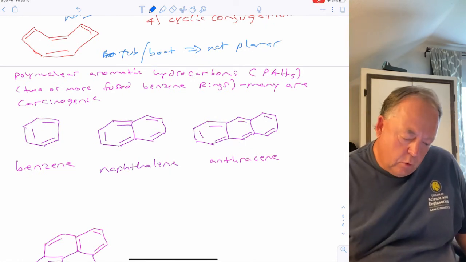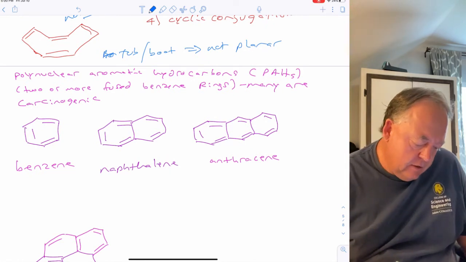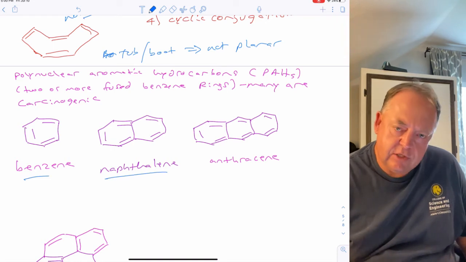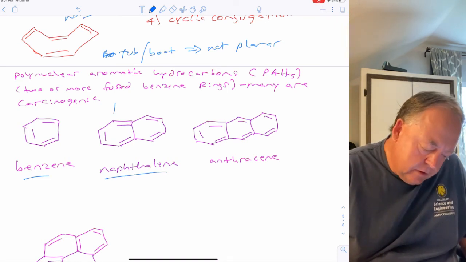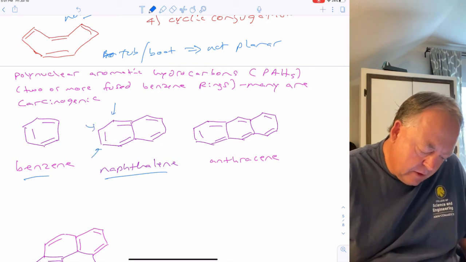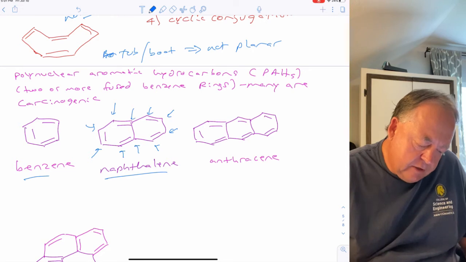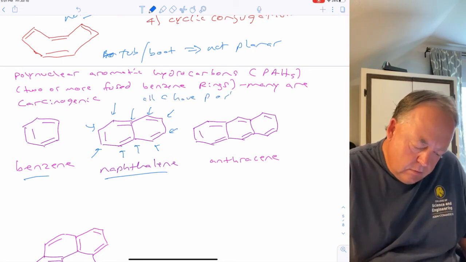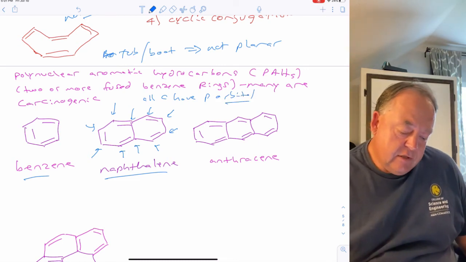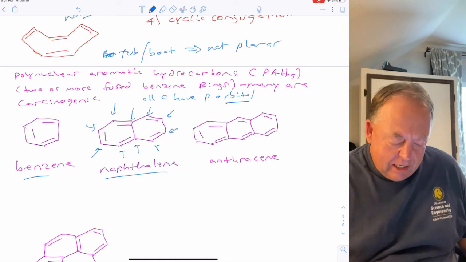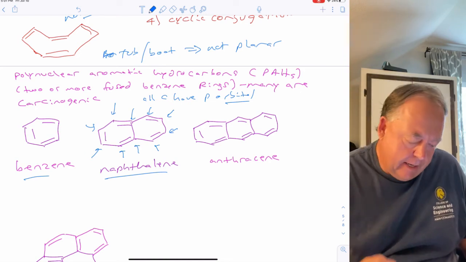Okay, so just some more examples of aromatic compounds. So we looked at benzene. This compound is called naphthalene. So obviously it's cyclic. All of the carbons have a double bond to them, right? Every single carbon's got a double bond, which means all carbons have a p orbital. So if this has the right number of electrons, it will want to try to be planar if it can, so that it can be aromatic.